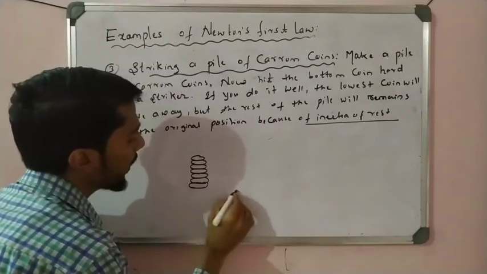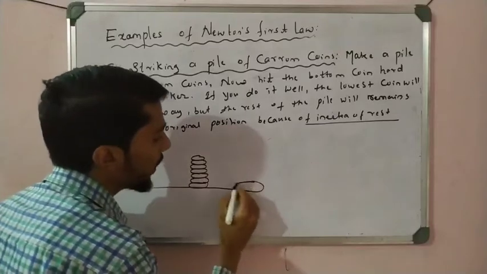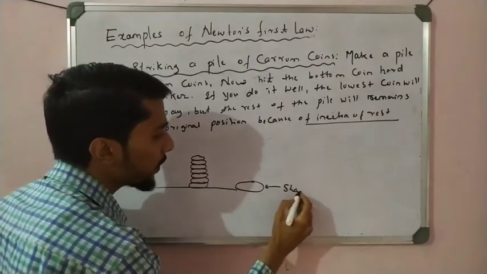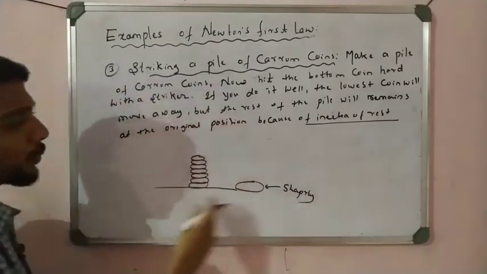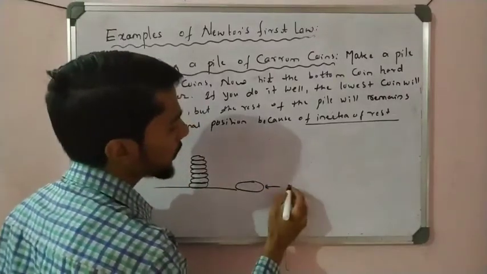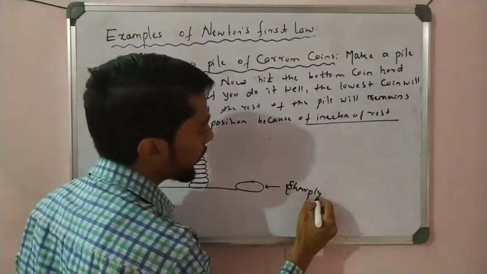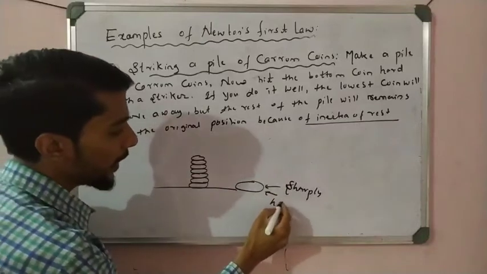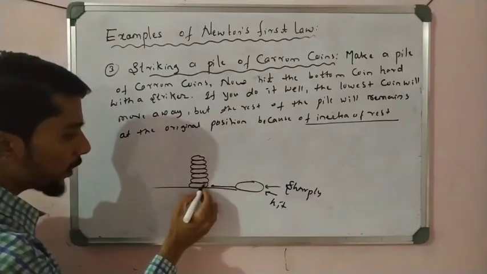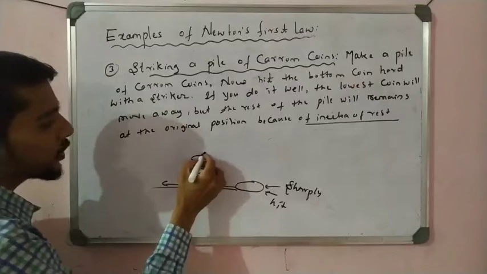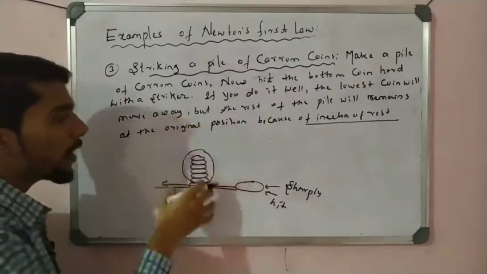For example, take a carom board and make a coin pile, coin by coin. Now take a striker and hit the coin speedily and sharply. What happened? This coin only is removed, and there is no disturbance on these coins. These coins stay as they are.